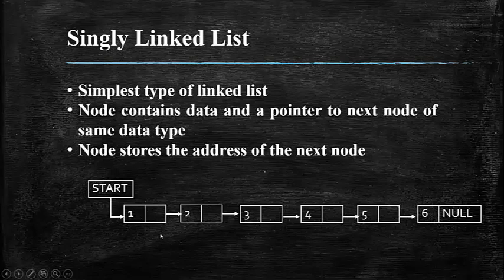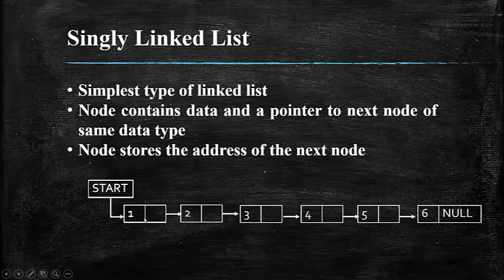So we'll see an example, then you can have a clear understanding. Here, basically you need a start node or a head node in order to refer to the physical location of the first record, and it will not have any data. Your head node or the start node will not contain any data.